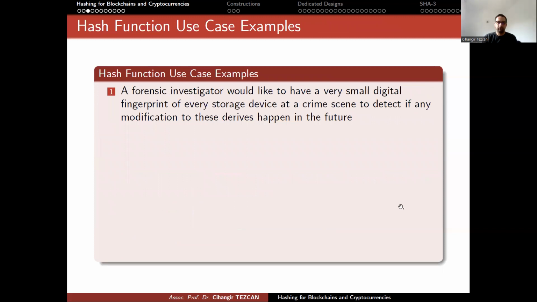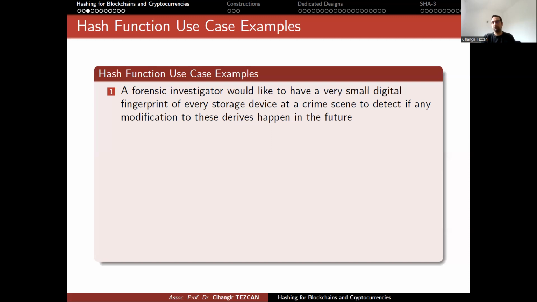Before talking about the definition of a hash function, let me give you a few examples where a hash function might be useful. So think about the situation. A forensic investigator would like to have a very small digital fingerprint of every storage device at a crime scene to detect if any modification to these devices happens in the future. Think about it in this way. You find a 1 terabyte hard drive at the crime scene. You have to prove that during the investigation, the contents of the drive haven't changed, by malicious attempts or by other means. So you have to prove that it hasn't changed.